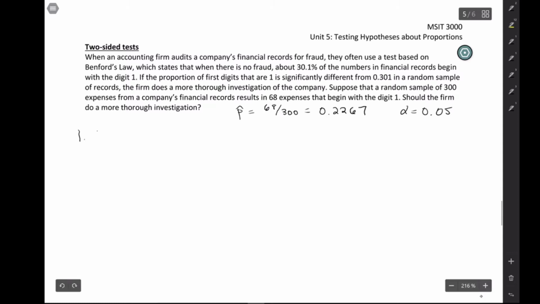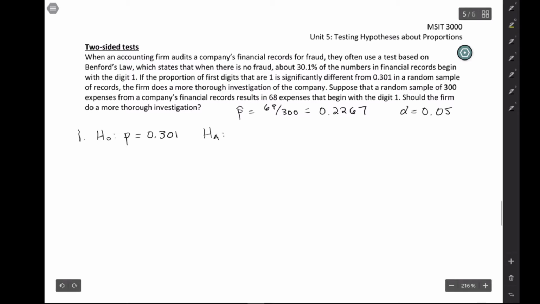So we're going to start by stating the hypotheses, always in terms of the population parameter. We've already got the sample P hat. We don't need to do a test for that. So the null hypothesis is going to be that the company's not cheating, right? That it's going to follow Benford's law, and that maybe it just so happened in this sample that not quite as many began with the number 1.